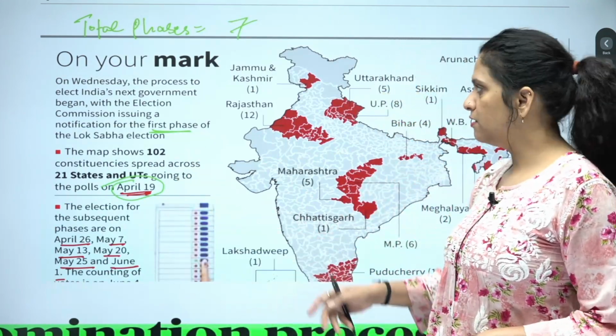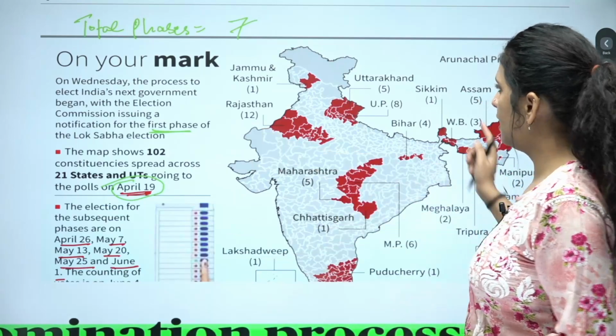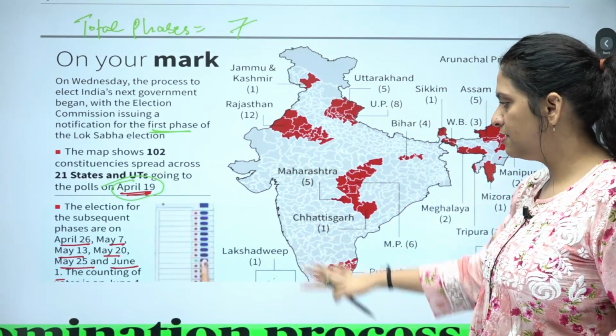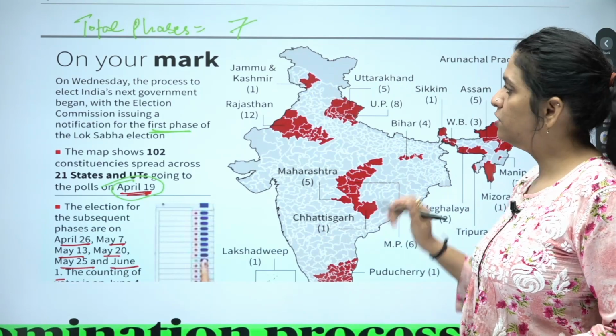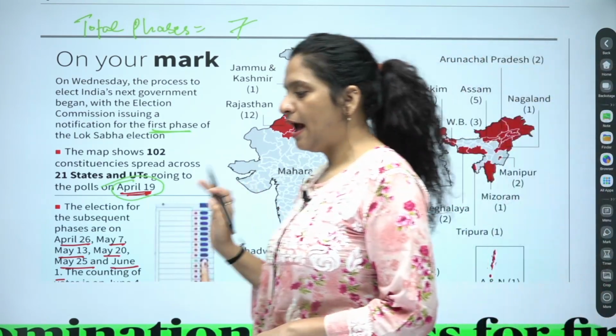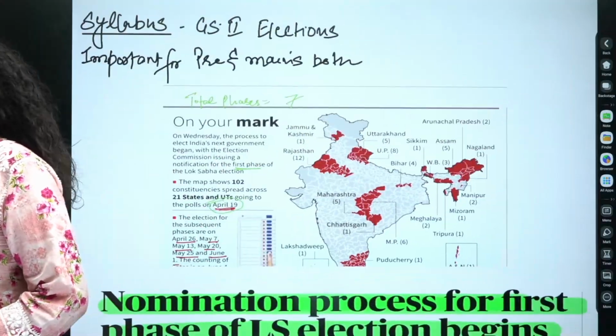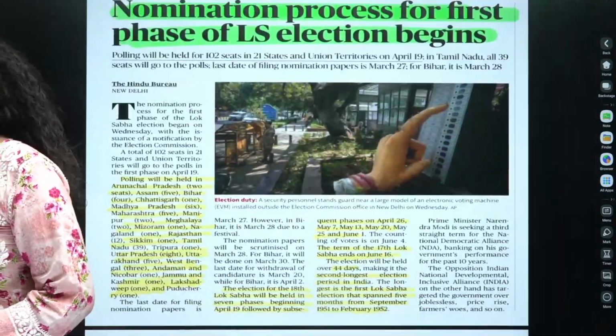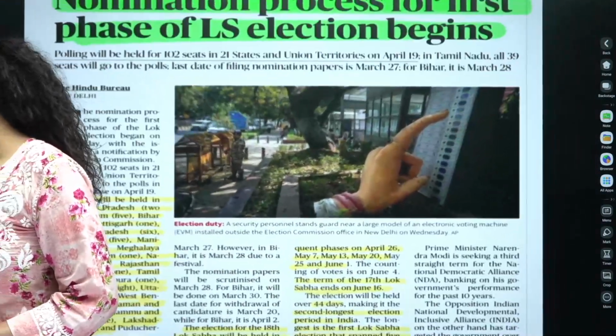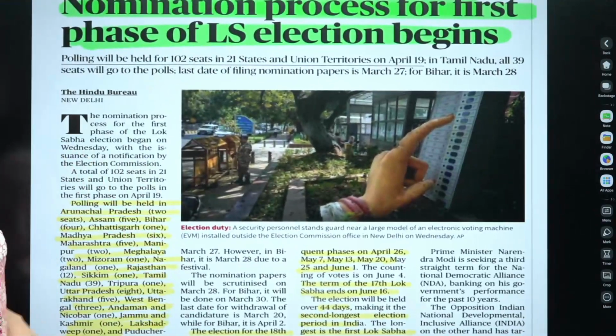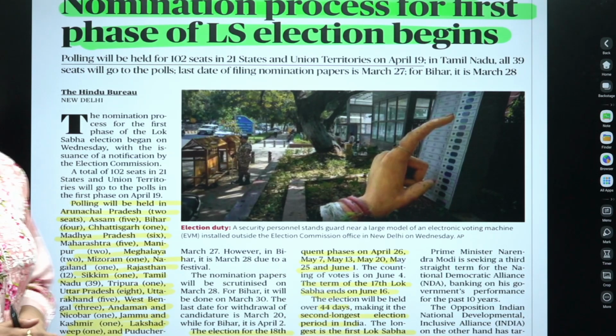In the first phase, the seats on which the election will be held in different states have been mentioned here. Just look at this information and then move on to this page, which is a continuation of the same article, on page number 11. The nomination process for the first phase of the Lok Sabha elections begins.